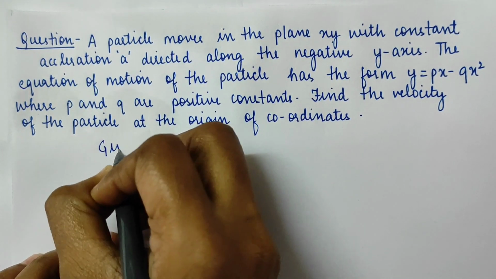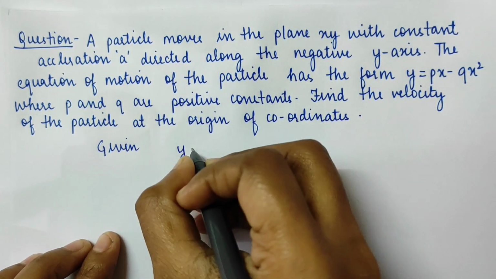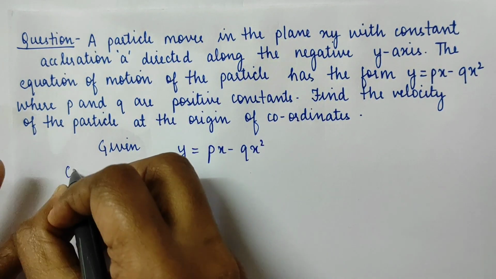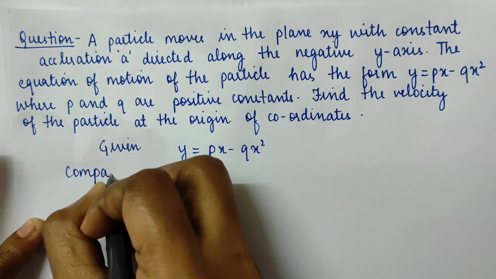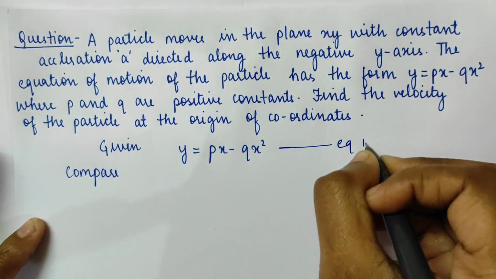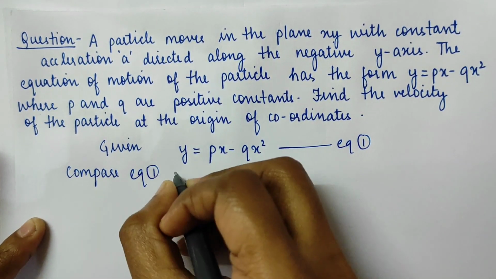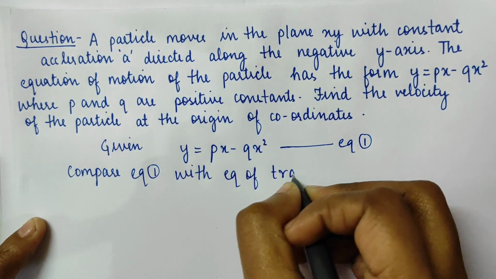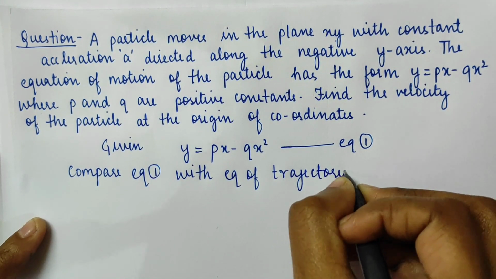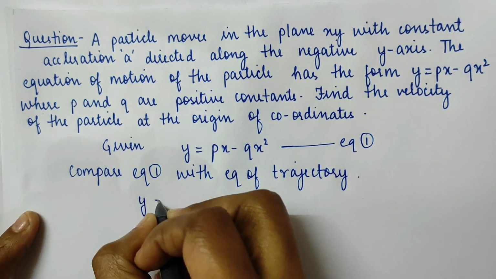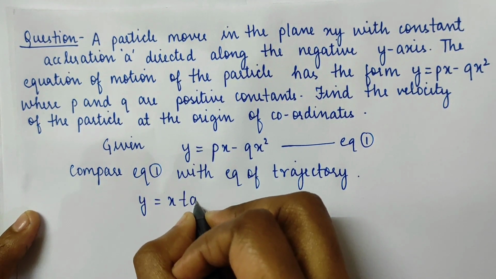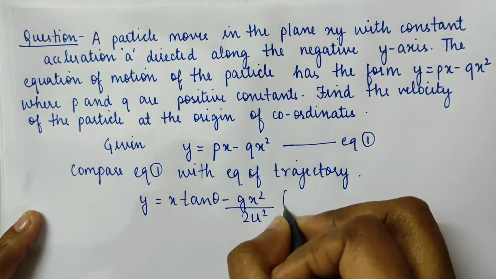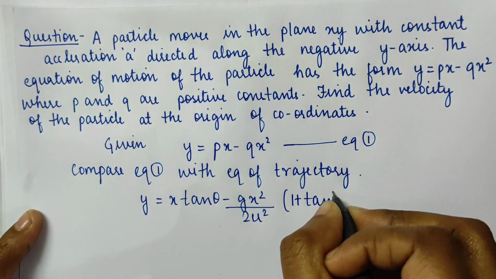So the given equation is y equals px minus qx squared. I am going to compare this equation 1 with the equation of trajectory of the particle, which is y equals x tan theta minus g x squared upon 2u squared into (1 plus tan squared theta).